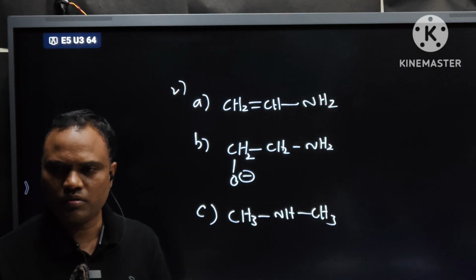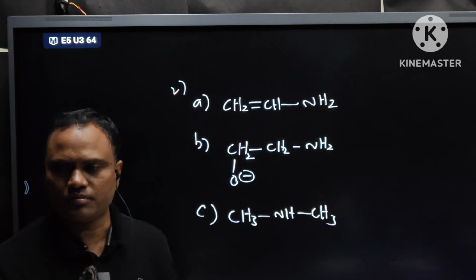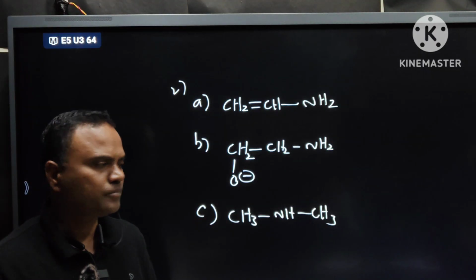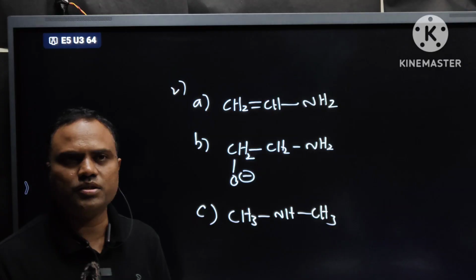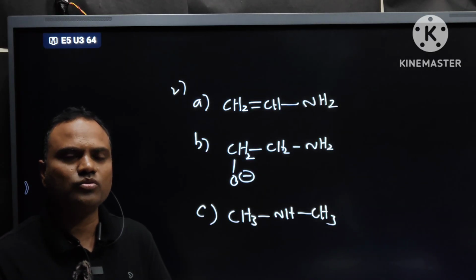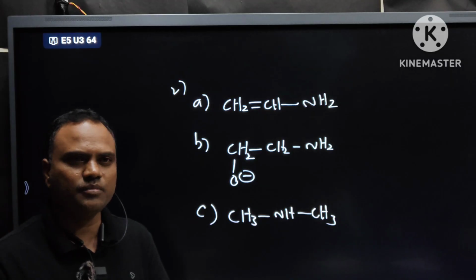B greater. B is more basic. More basic amine is B. B is more basic. Why? A has resonance in it, so A is more basic, right? Who said A? Adiba, you only.